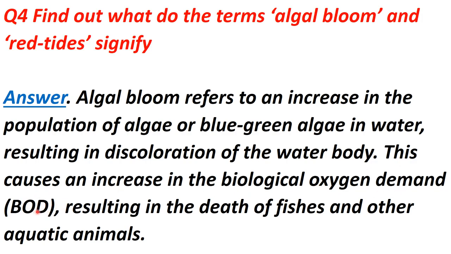About biological oxygen demand you will study in class 12th. So what happens here? Oxygen deficiency will occur for the other aquatic organisms due to biochemical oxygen demand, which will result in the death of fishes and other aquatic animals.